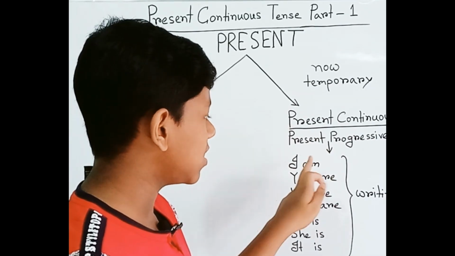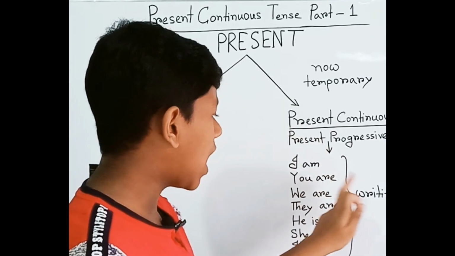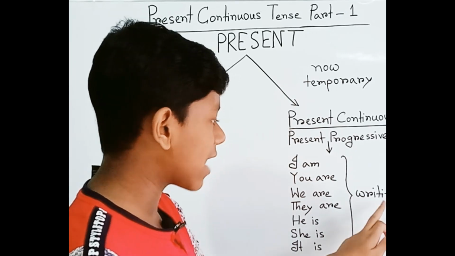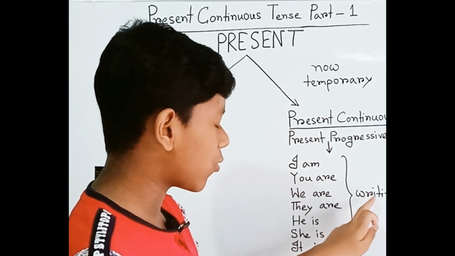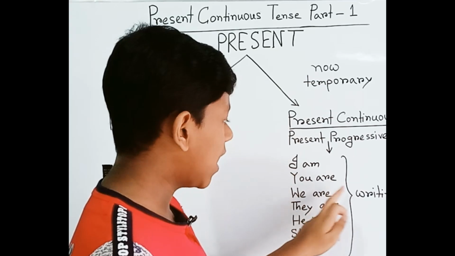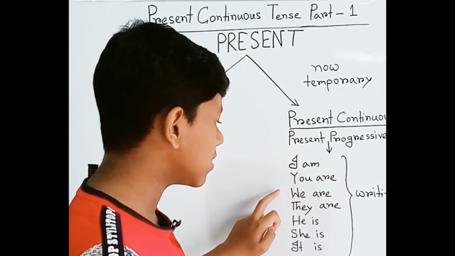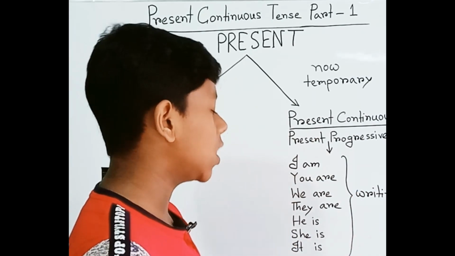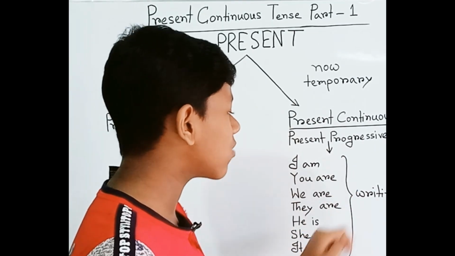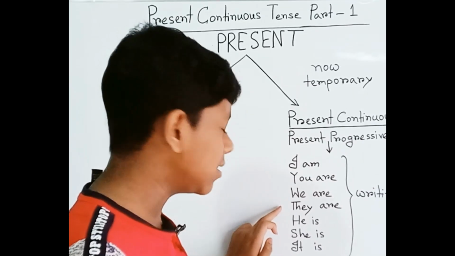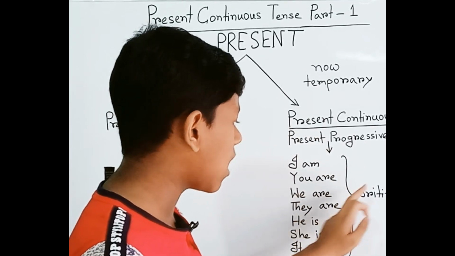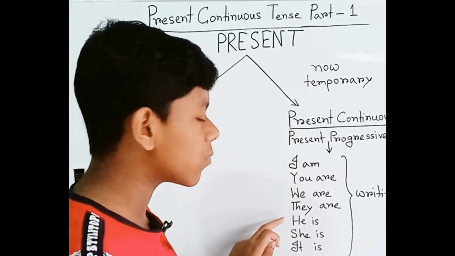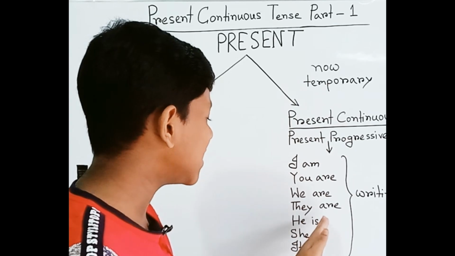So here: I am writing. You are writing. "You" is second person, that's why we add "are." Just add ing after the verb write. We are writing. "We" is first person plural, that's why we have added "are." Then we put the verb write and add ing. They are writing. "They" is third person plural. He is writing. Third person singular, so that's why we have added "is."